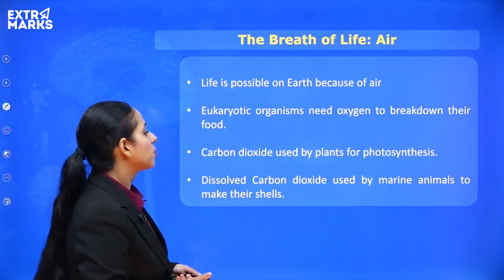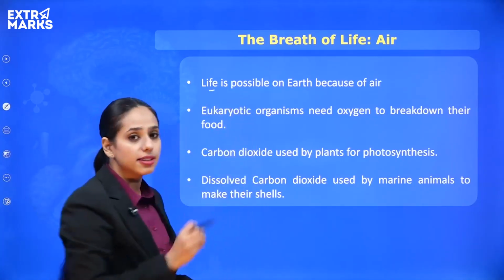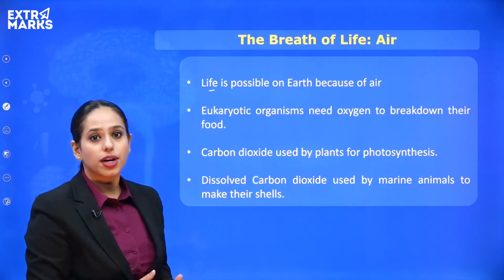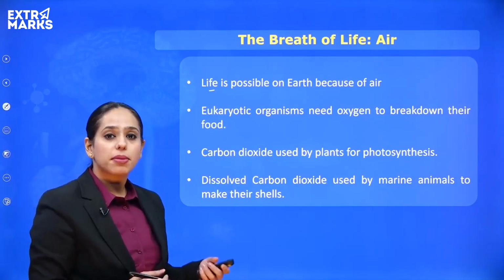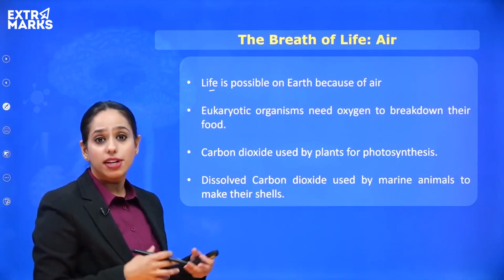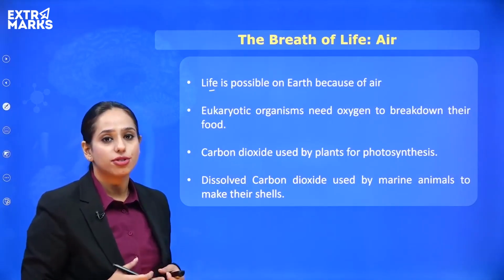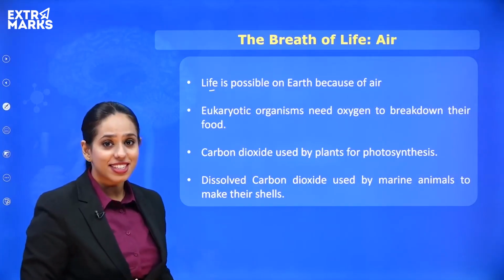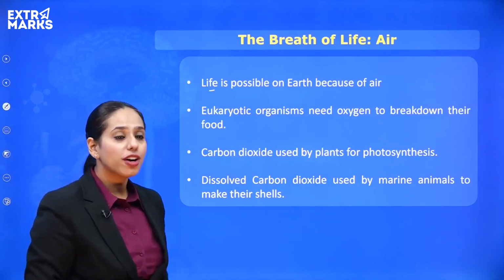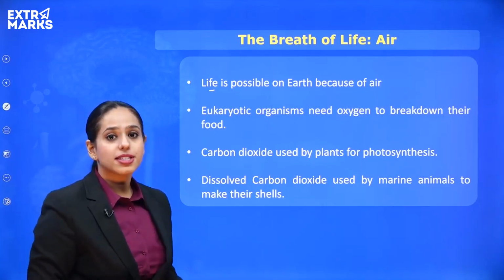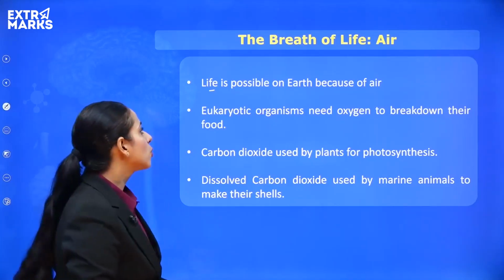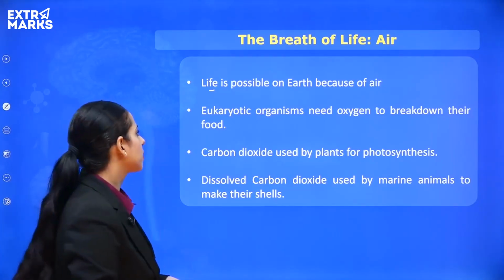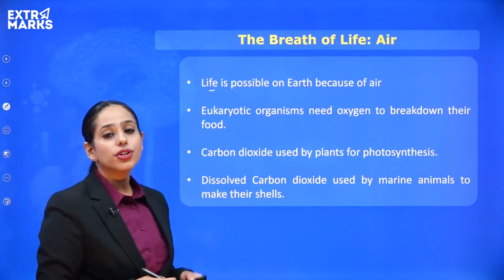So let's find out. Life is possible on Earth because of the unique composition of the atmosphere, right? Different planets like Mercury, Venus, Mars also have an atmosphere, but the composition is different. They have a higher composition of carbon dioxide or methane-like gases in comparison to Earth, where oxygen is in abundance, and that is what we breathe in, right? So life is possible because of this unique composition of our atmosphere. Then eukaryotic organisms, right?